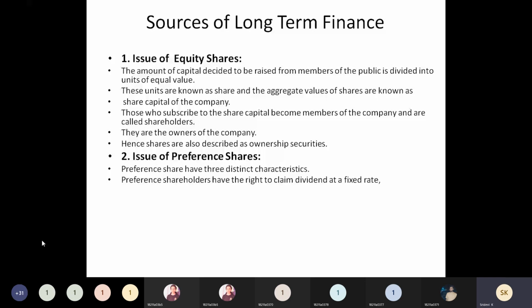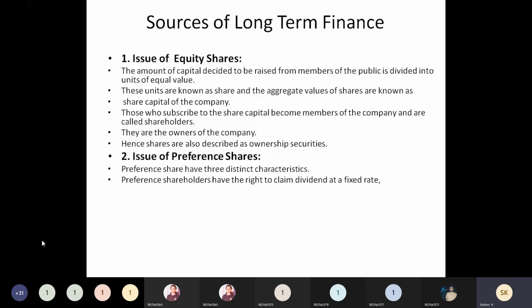And it is not legally compulsory that payment of dividend is needed. But this information, whether they are going to pay the dividend or not, will be given by issuing the preference shares. I mean, what is the type of that preference share? Based on that, the decision will be included there.